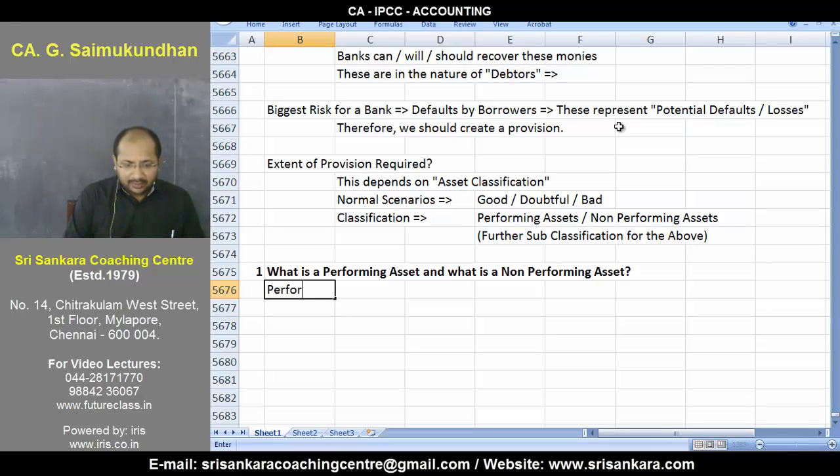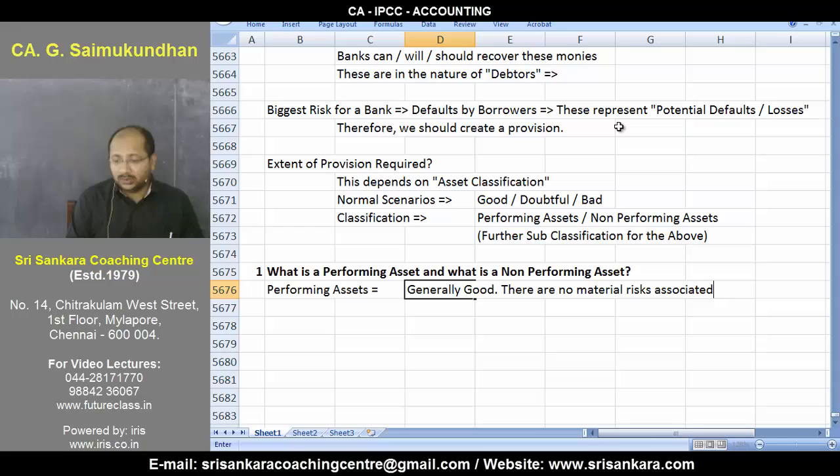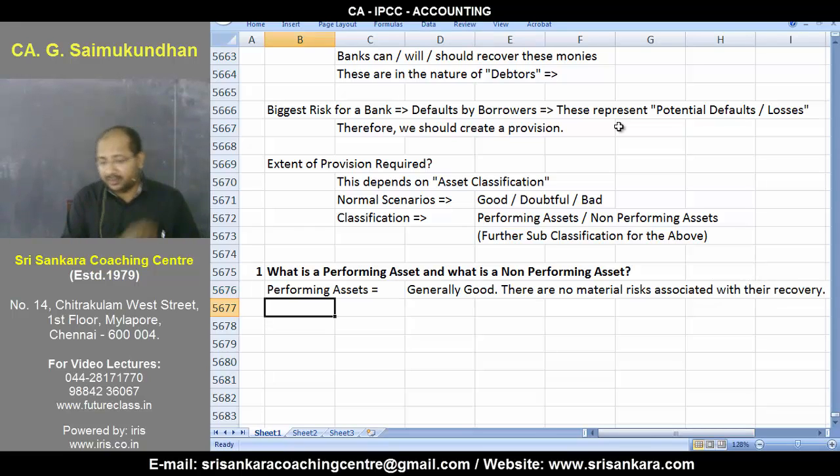Performing assets are generally good. There are no material risks associated with their recovery. That is what your performing asset is all about. They appear to be good, they are good, there is no worry at all.